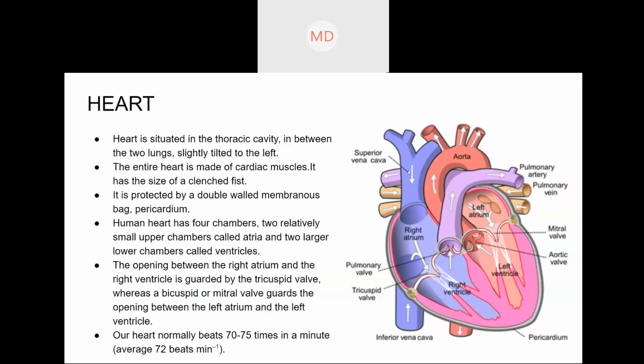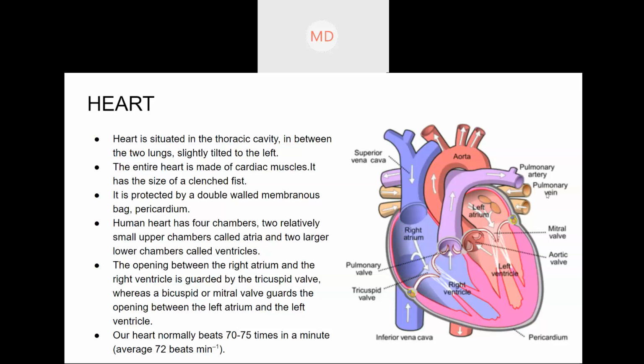But it is different for the pulmonary artery and pulmonary vein. It is the opposite in their case. A normal artery carries pure blood, right? But the pulmonary artery carries impure blood. This is a little bit confusing, so I'll suggest you write it down. Normal arteries carry pure blood, but the pulmonary artery carries impure blood. Pure means oxygenated, impure means deoxygenated.